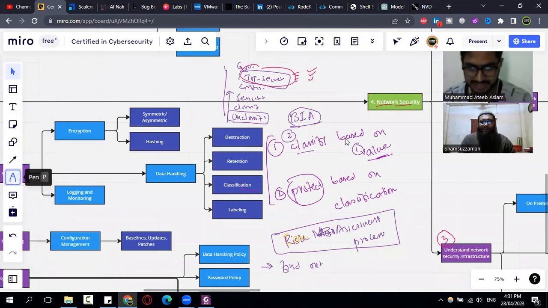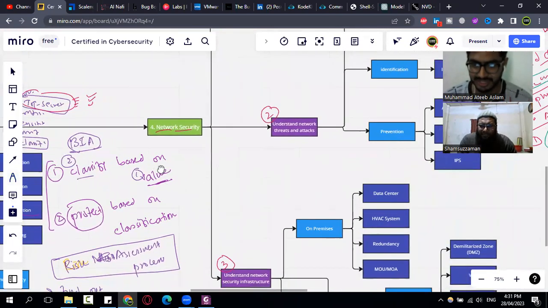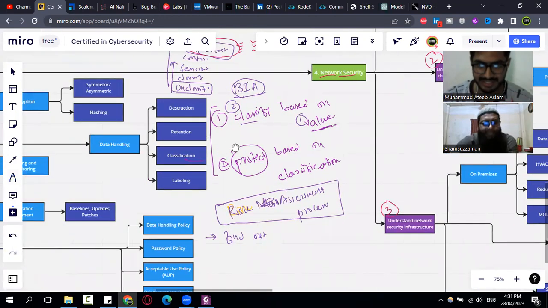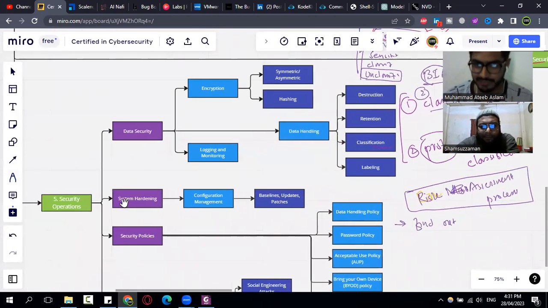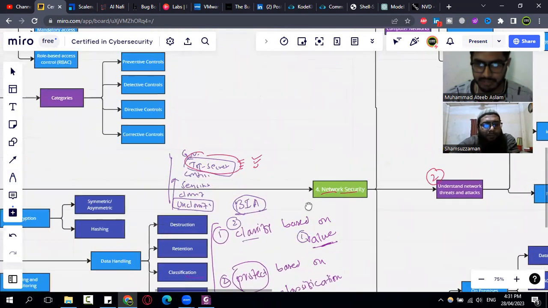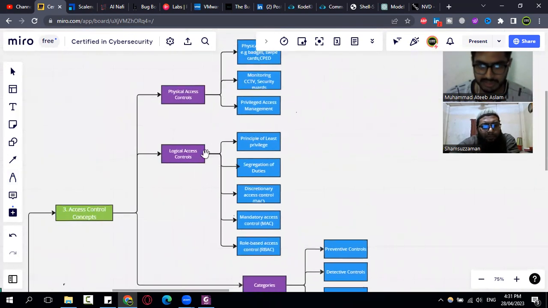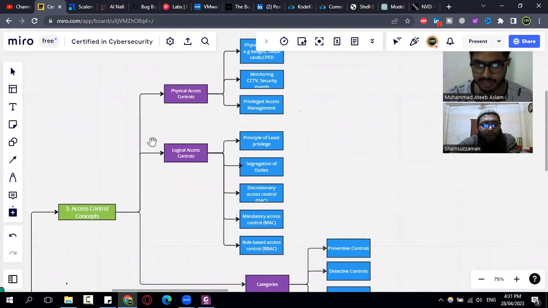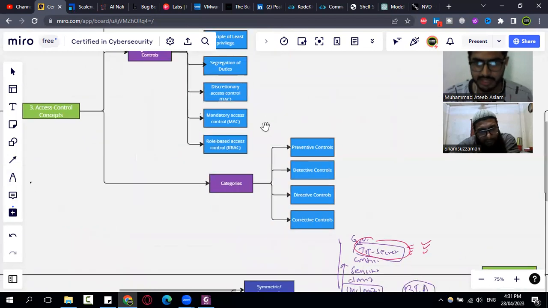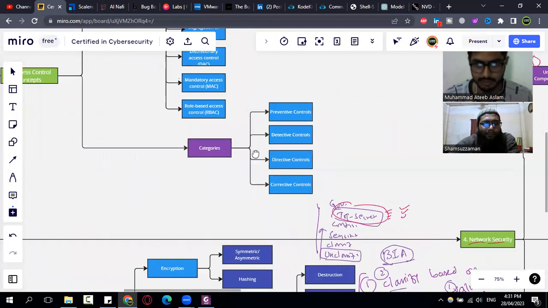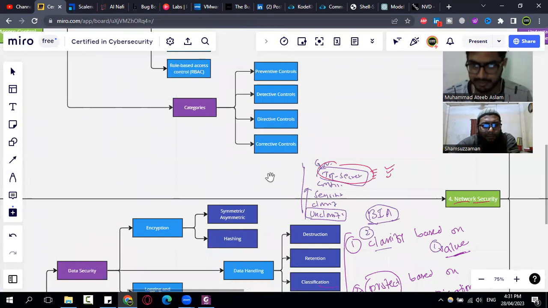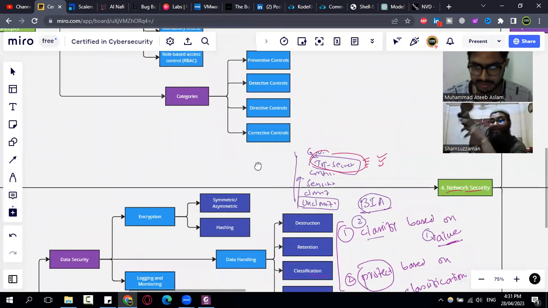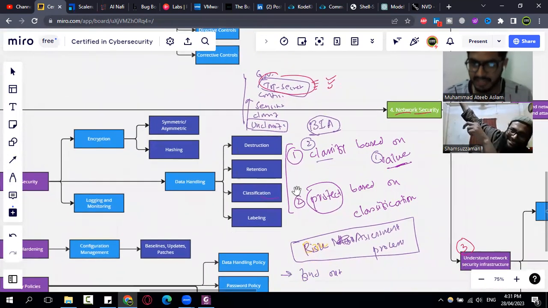So now you know how all these domains are connected to each other. Did you get the point? Yes, I got it. This is the security operations domain, but it is still connected to our domain, access control concepts, because in that domain we learned about the types of controls. So this is how we can find out that these domains are interconnected to one another, and everything is connected to the CIA triad.